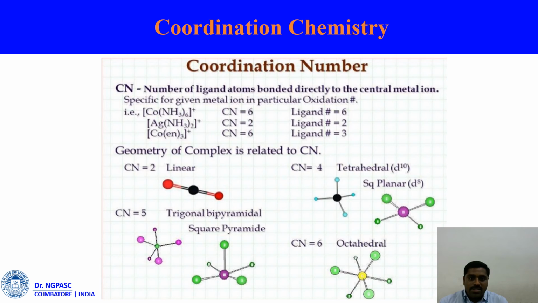Oxidation state refers to the positive or negative charge contributed by the ligands coordinated to the metal center, whereas coordination number is how many ligands are coordinated to the metal center. Here we have taken cyanide as an example: linear, trigonal planar, tetrahedral, square planar, trigonal bipyramidal, square pyramidal, and octahedral. There will be angle deviations. Linear is 180 degrees; trigonal planar deviates from 180 to 120 degrees.